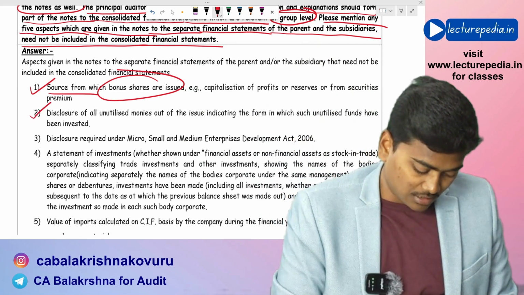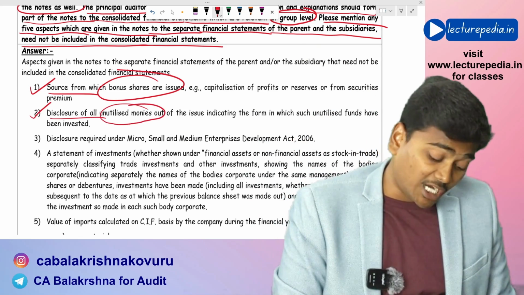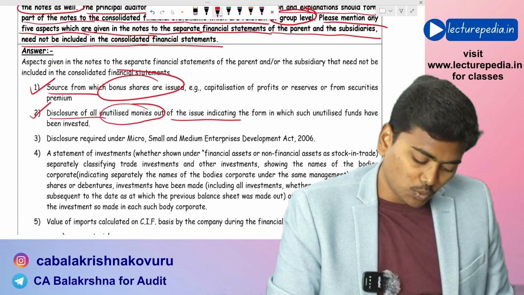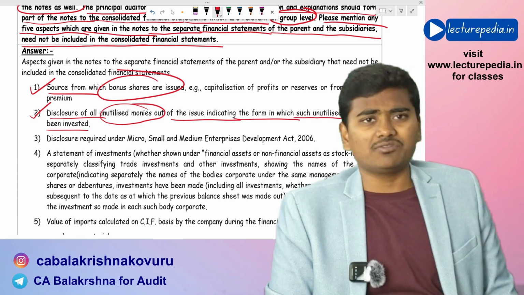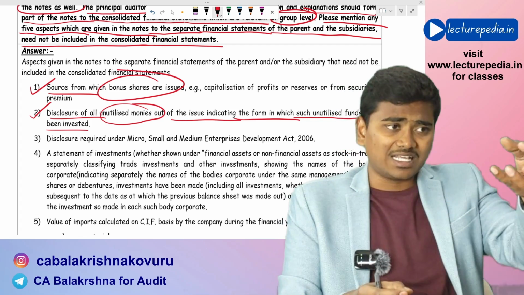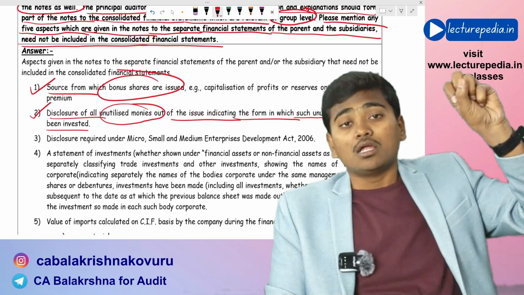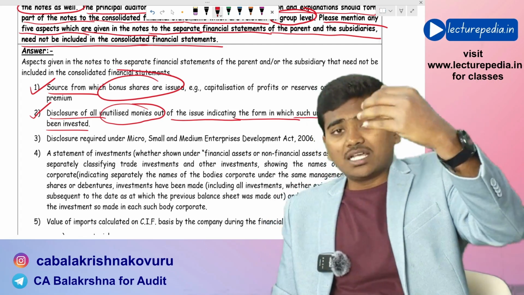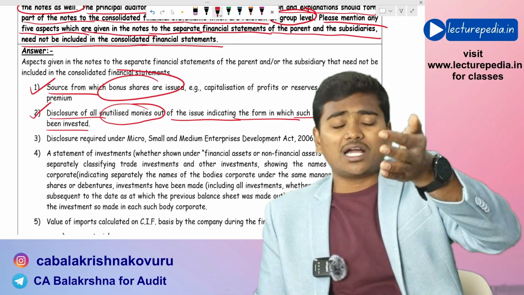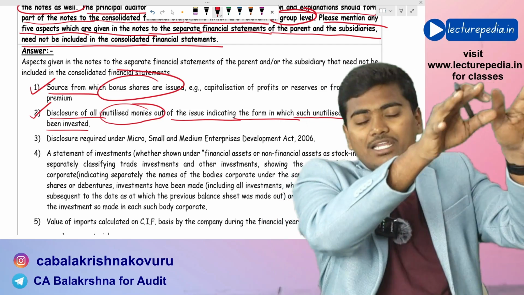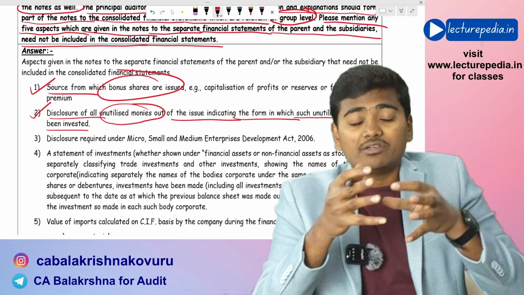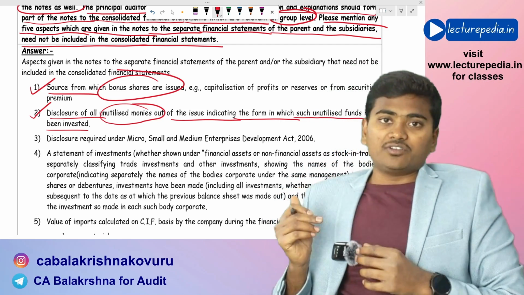Next, disclosure of unutilized money out of the issue, indicating the form in which such unutilized funds have been invested. Let's say during the year the parent has raised certain money through an IPO, and it has not utilized the entire amount. There are some unutilized funds. Now it has to be disclosed in the standalone financial statements, but such a disclosure need not be given in the consolidated financial statements.